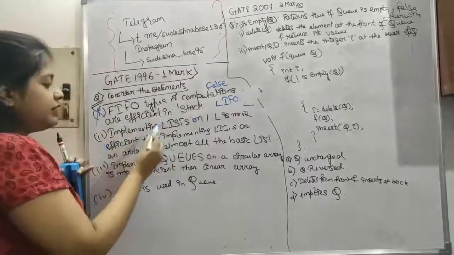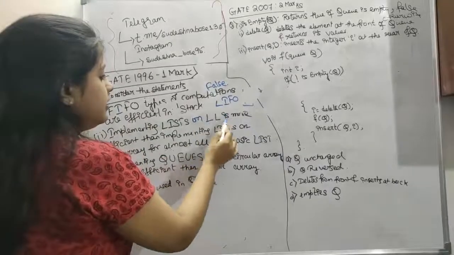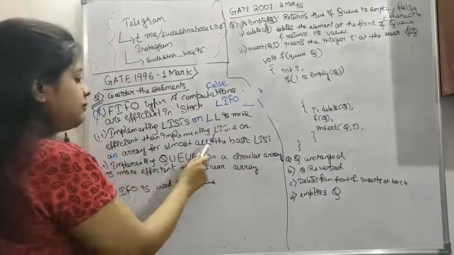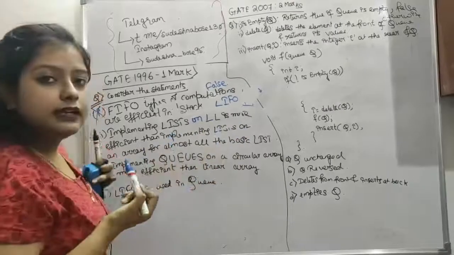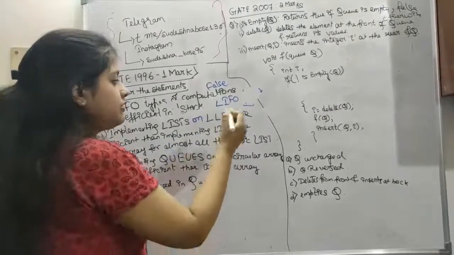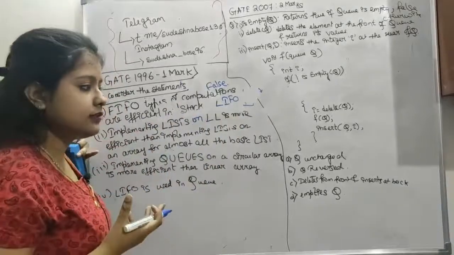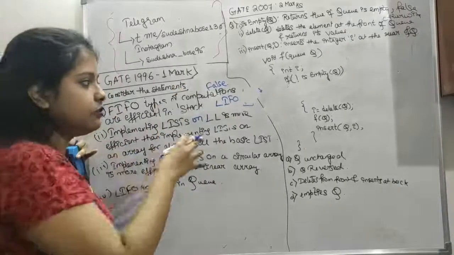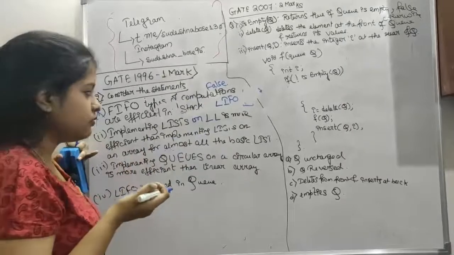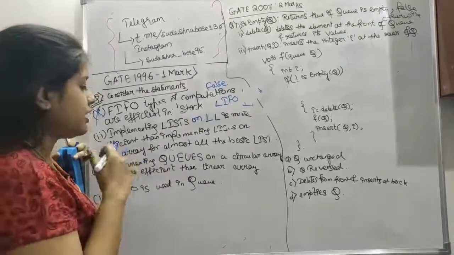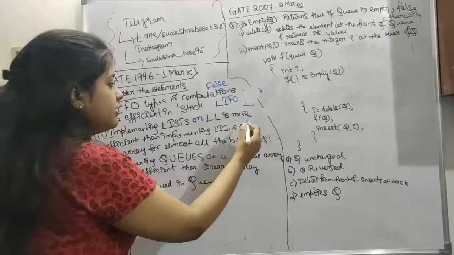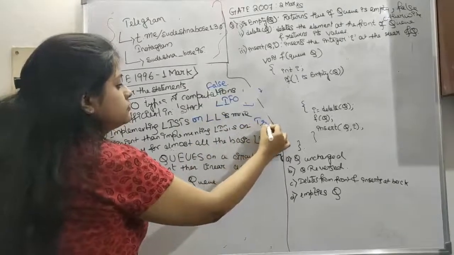Next, implementing lists on a linked list is more efficient than implementing lists on an array for almost all the basic operations. In the arrays video I have given you a note on why linked list is used, so I am not repeating the same concept. Please go and watch that video if you have any problem understanding this, okay? So this is actually true.